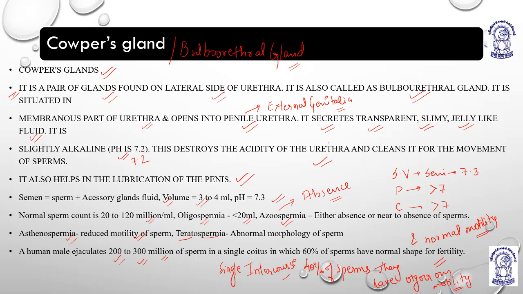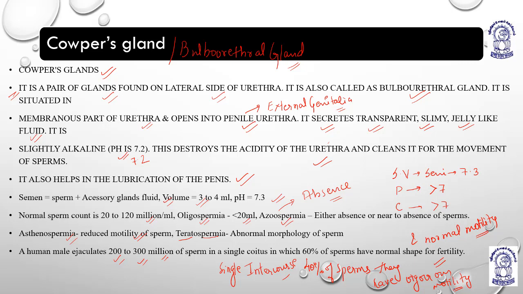Understood? So the Cowper's gland, or the bulbourethral gland, is a pair of glands present on the lateral side of the urethra. It secretes a somewhat alkaline secretion, which neutralizes the acidic behavior of the urethra and clears the movement of sperms. The membranous part of the urethra receives the Cowper's gland, meaning the gland is situated in the membranous region of the urethra and opens into the penile urethra.